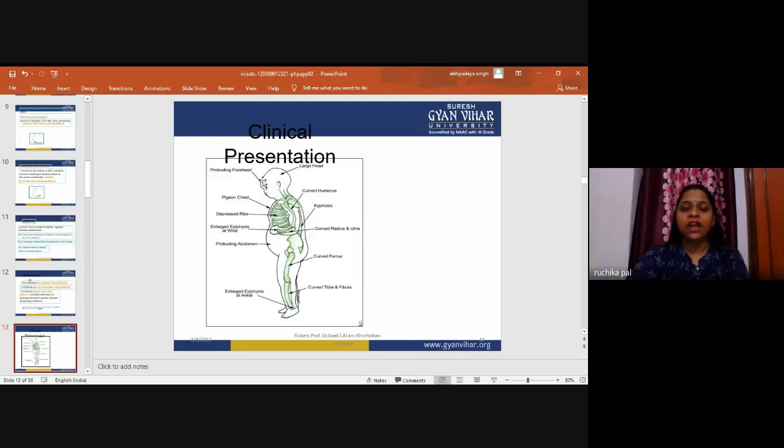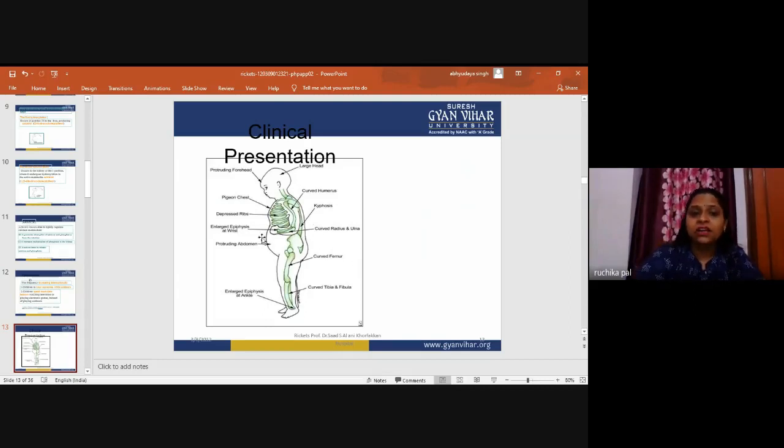A large head is present in the clinical presentation, and you can examine it. Pigeon chest is in the shape of a pigeon: the sternum moves more forward, so it seems like a pigeon's chest. Curved humerus, because of the lack of bone density, the bone matrix is not that strong. A kyphotic curve is present in the child. Depressed ribs are there. Pigeon chest means the sternum goes outwards, but the ribs become depressed.